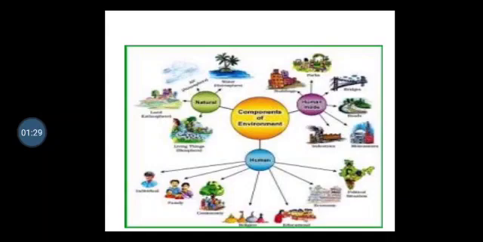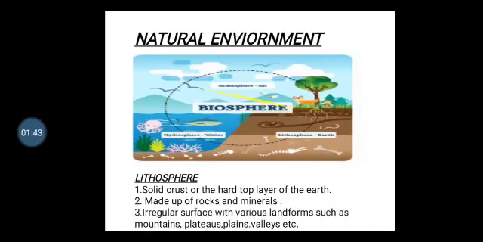Human can live individually. Human can live in a family. He can live in a community. We can say that our environment is made up of many components. Now we will see the natural environment. Land, water, air, plants and animals, these things make the natural environment.